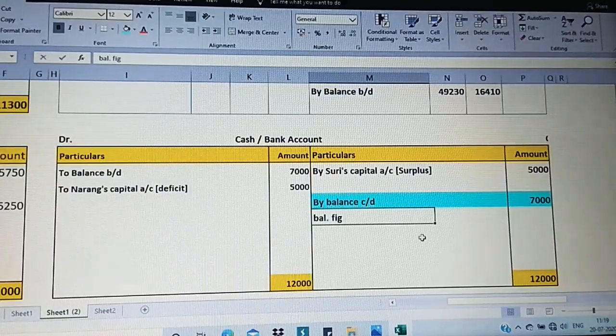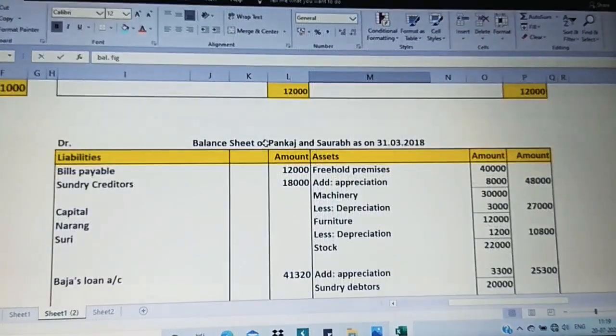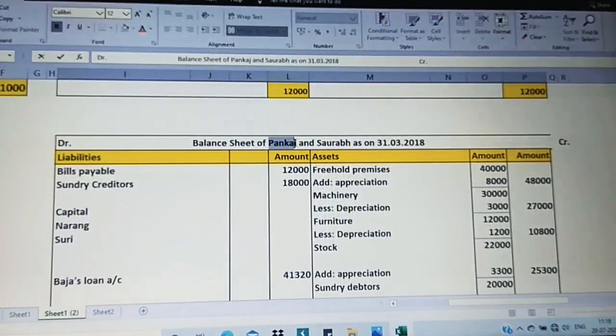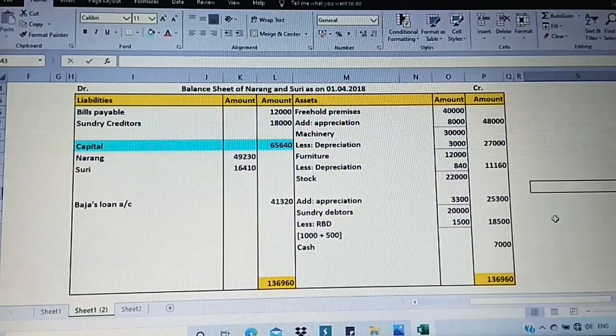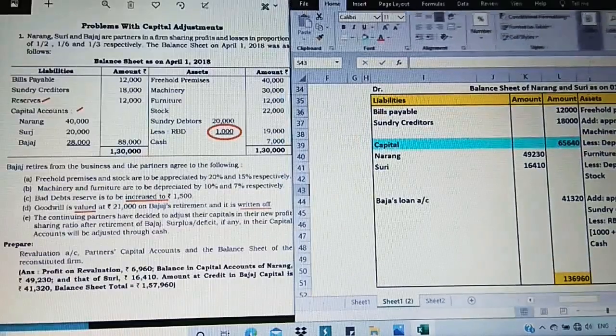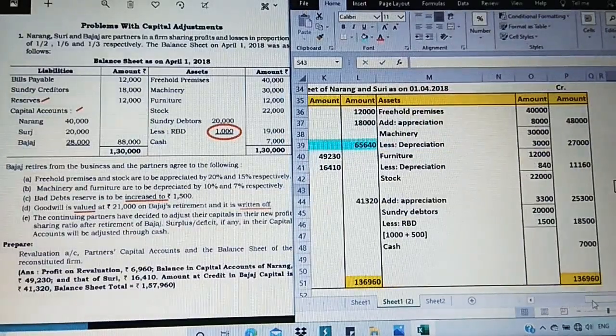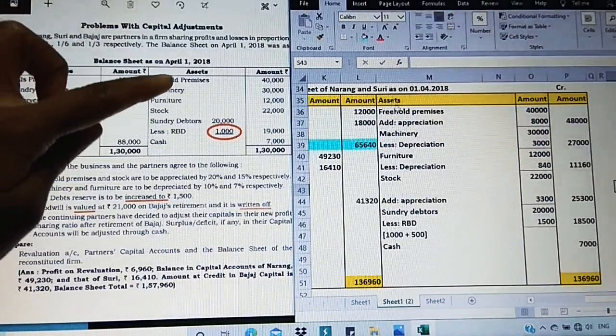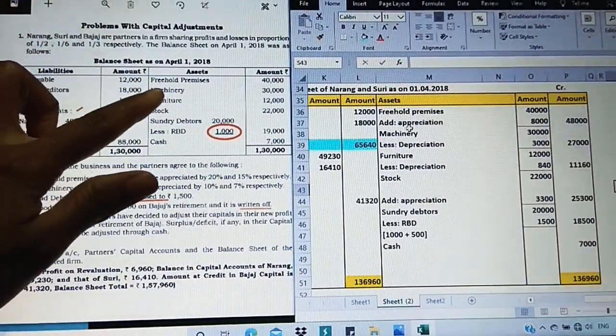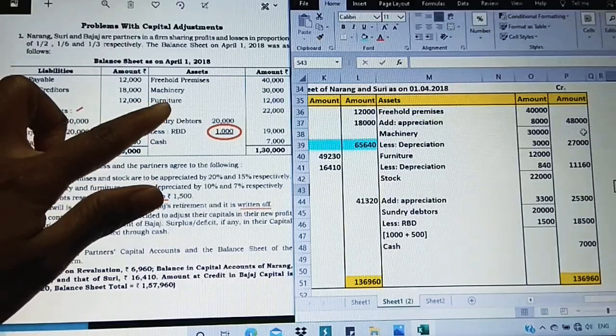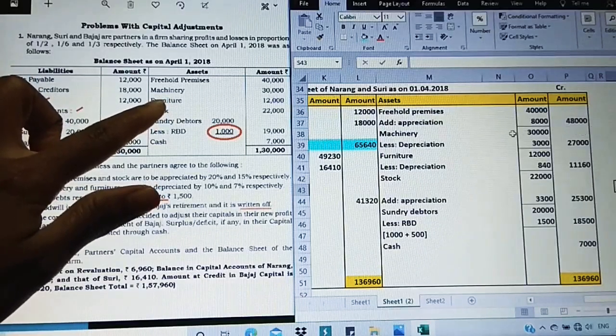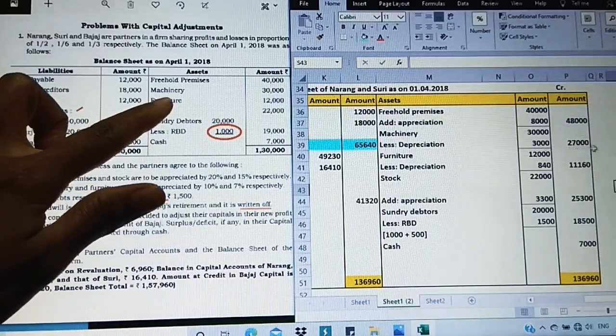Now let us move on to the balance sheet. Coming for balance sheet, who are the remaining partners here? Now just observe balance sheet of Narang and Suri as on 1st April 2018. They have given 1st April 2018 in the question, so we have taken that. I have done it. Let us just observe from the question assets. Just copy freehold premises. We have appreciation. I have done it. So it is 48,000.